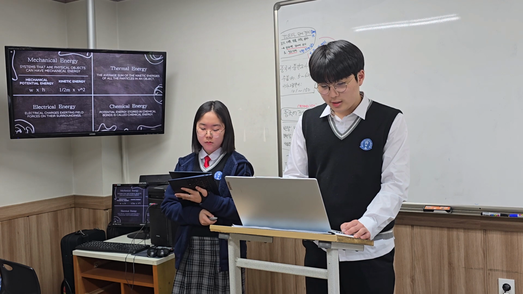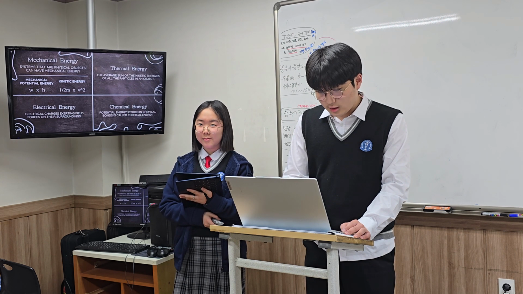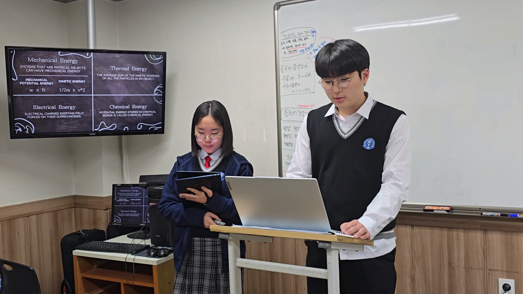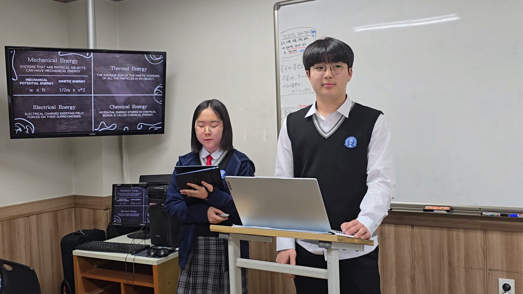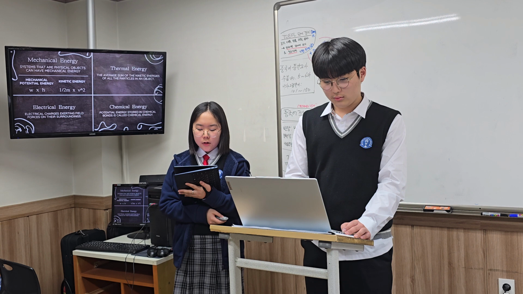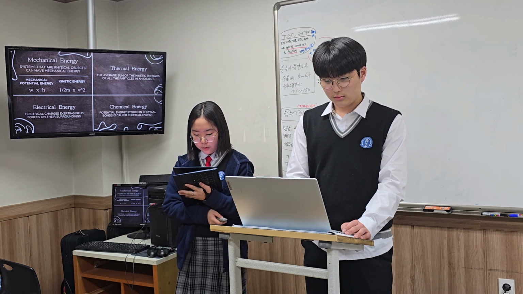The first is mechanical energy. Systems that are physical objects can have mechanical energy. Mechanical energy consists of mechanical potential energy and kinetic energy. Mechanical energy has two different forms, mechanical potential energy and kinetic energy. Mechanical potential energy is the energy of an object due to its physical position.